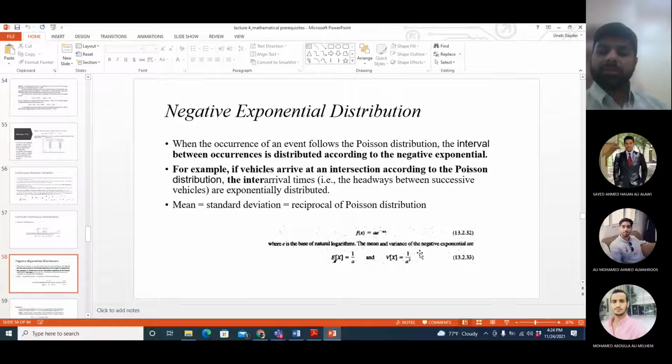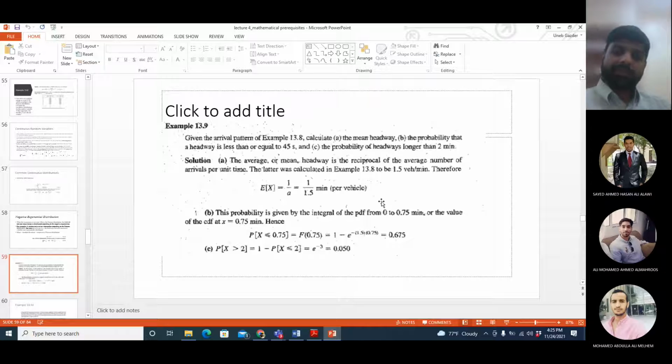If you want to calculate the frequency that a negative exponential distribution can have a value of x, then this is the equation, where e is the exponential, and A is the average arrival rate between the vehicles, or arrival rate between the experiments. So you only need A and x. A is the average arrival rate and x is the value which you are testing. And we did this example as well.